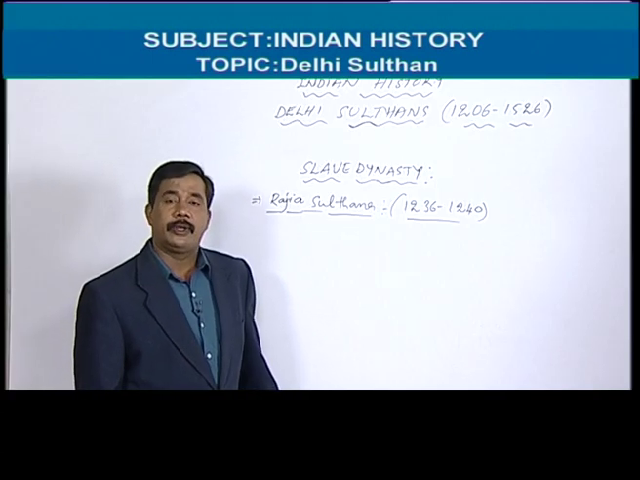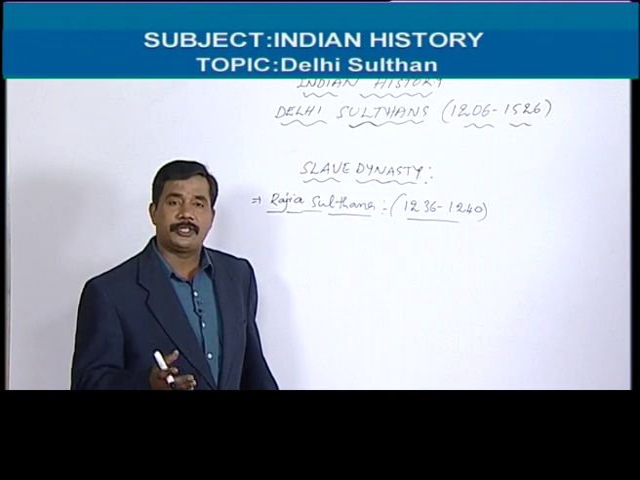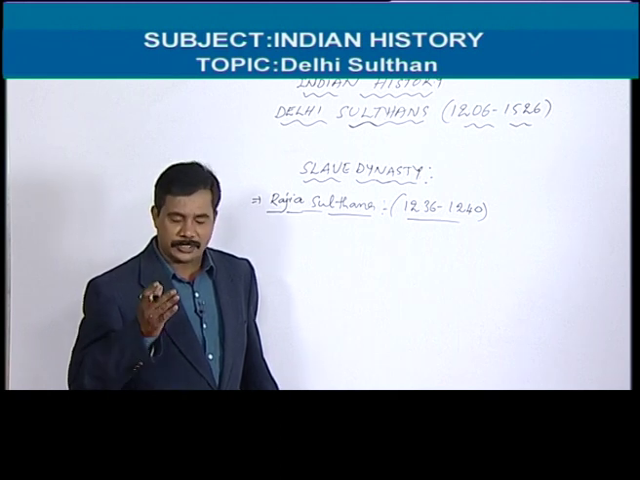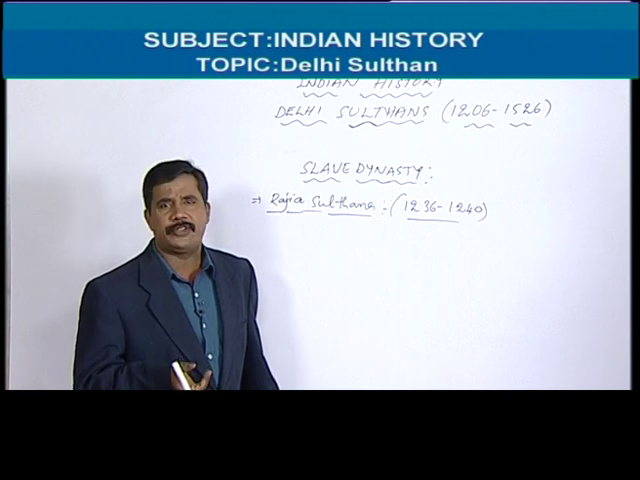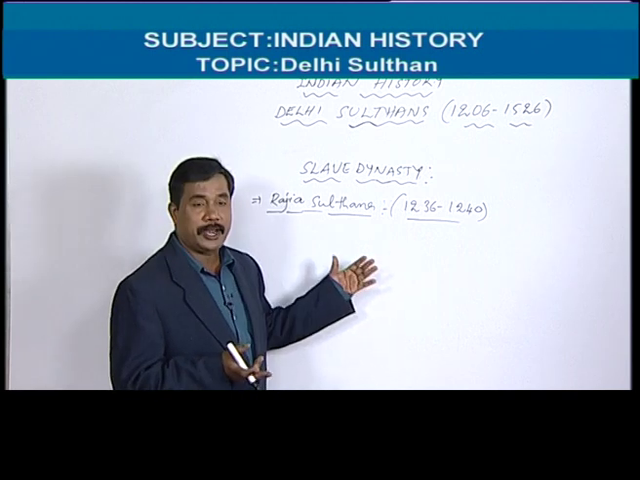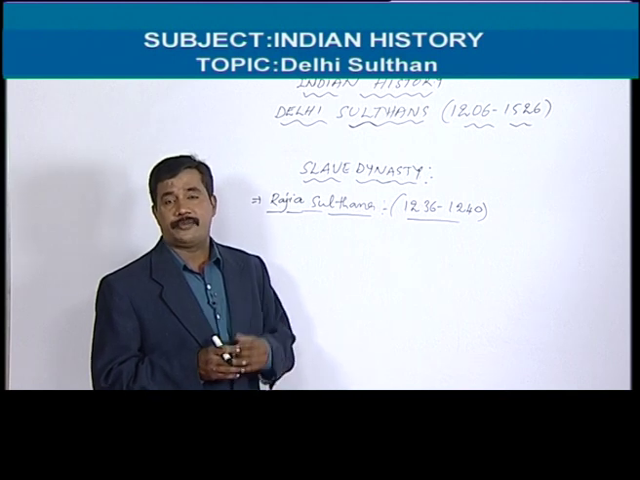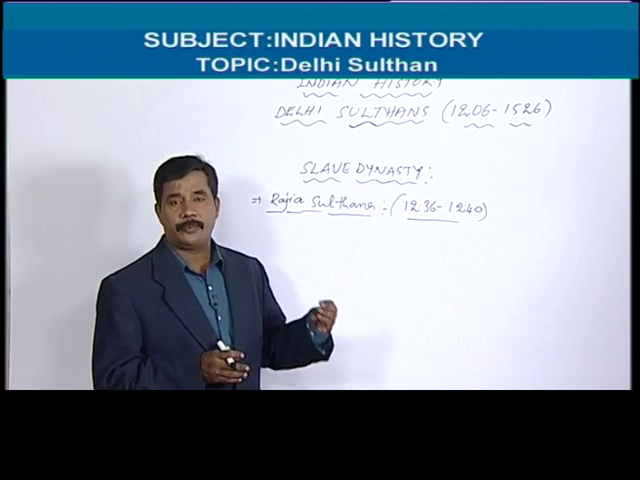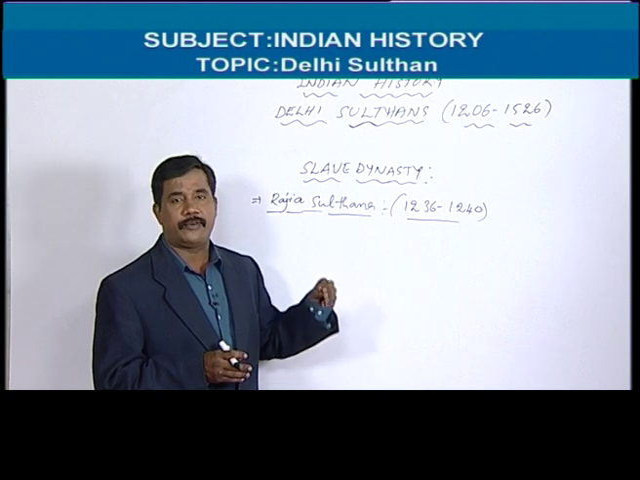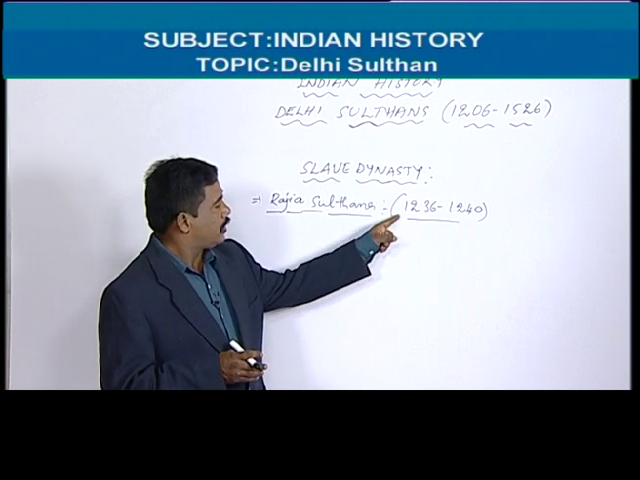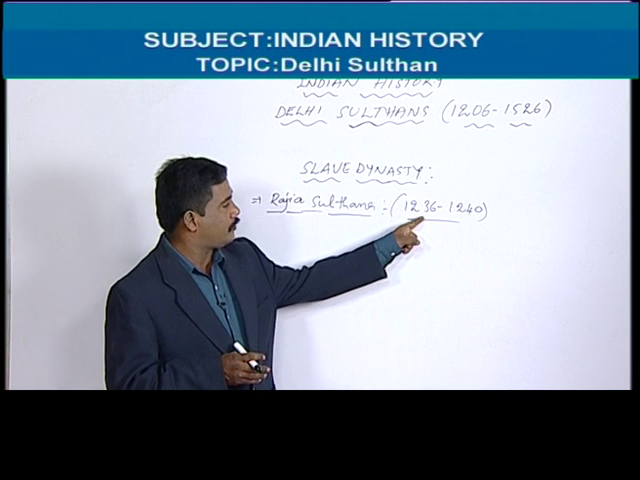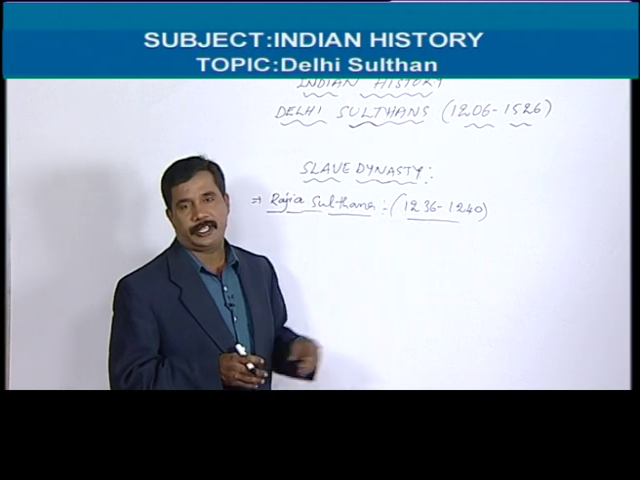Actually, I told you, Iltutmish had a successor, Ruknuddin. Actually, Ruknuddin was inefficient. That's why he was appointed as a successor of Iltutmish. But he was inefficient. Because of his inefficiency, Razia Sultana removed him and she became the ruler of Delhi Sultanate. That's why Razia Sultana ruled Delhi Sultanate from 1236 to 1240 AD.